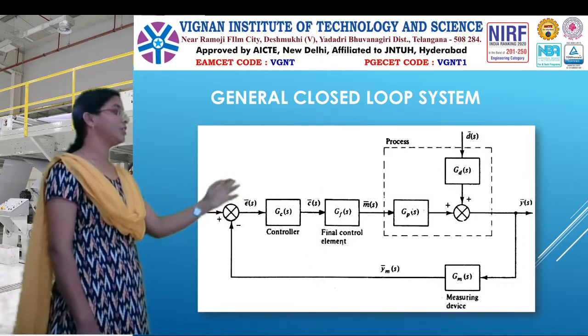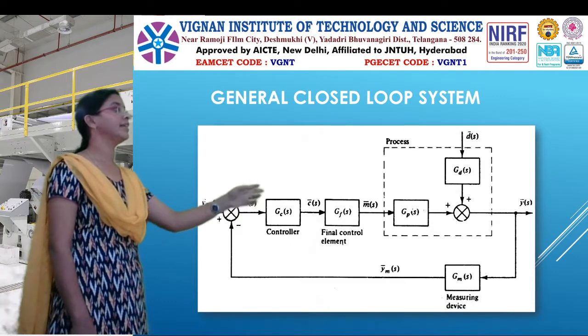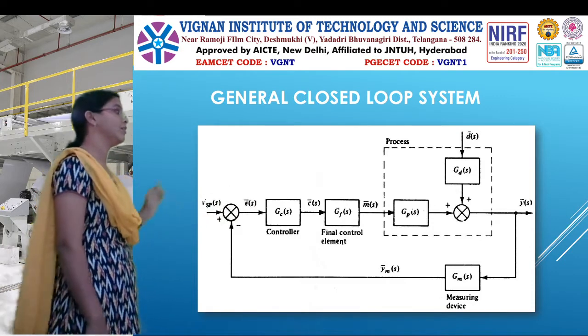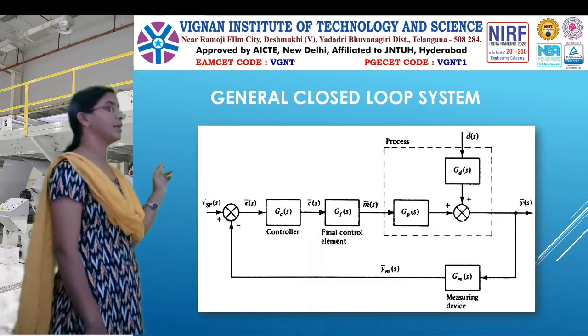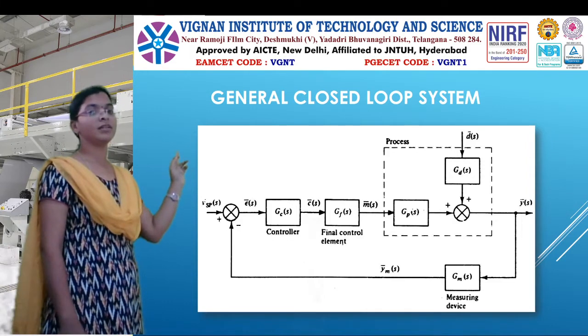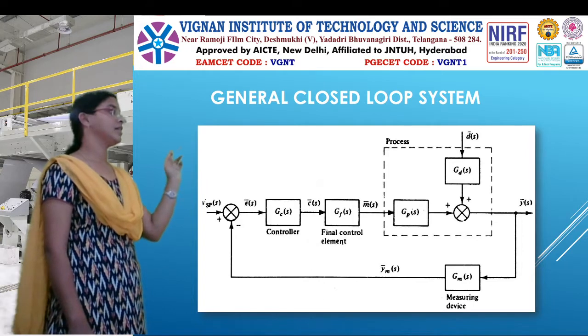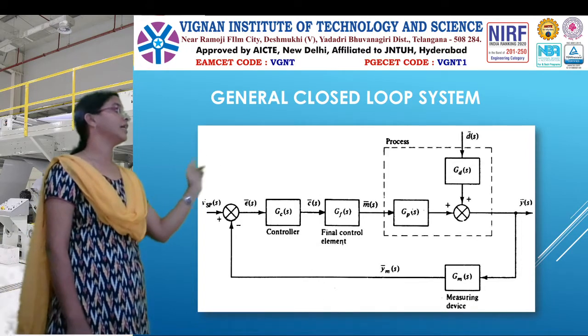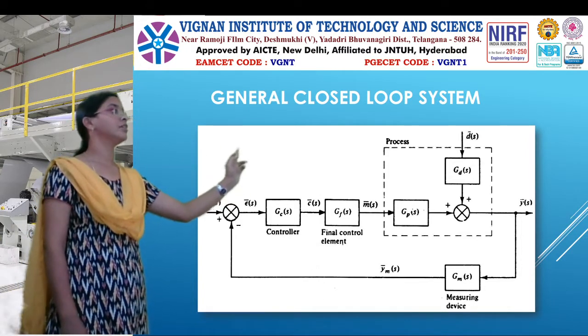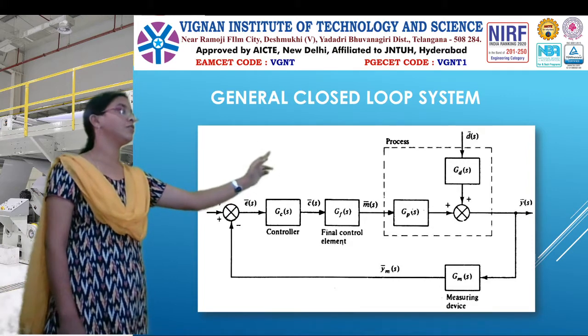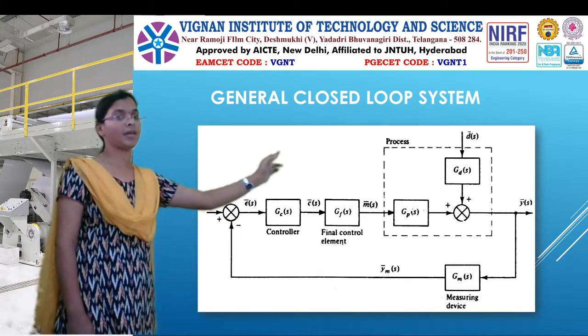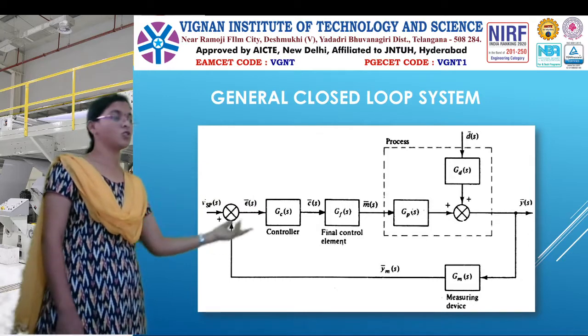So Gm(t) indicates the gain of the measurement, which is given to the error detector or comparator, and that is given to Gc, the controller. After that, it affects the final control element Gf, which directly influences the process, that is Gp. So this is your general closed loop system.